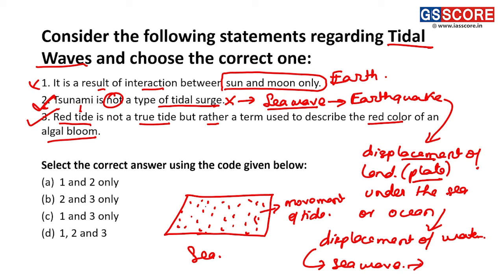Okay, they are moving, but the color red has been formed because of the presence of algae. These algae have a different color than green, thus resulting in the formation of red color. They are quite poisonous in nature and they affect the water body in a quite detrimental manner. Thus, we can see statements 2 and 3 are the correct statements here. Thus, option B with 2 and 3 only is the correct answer for this question.